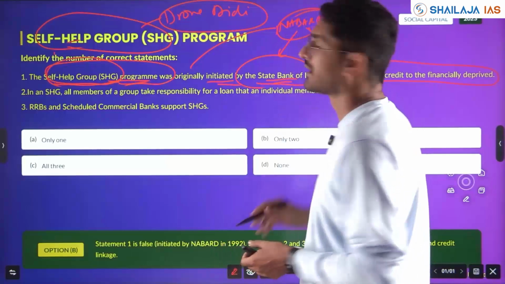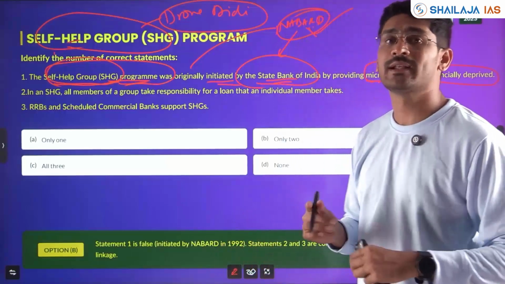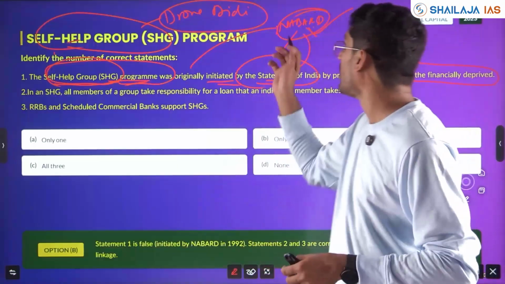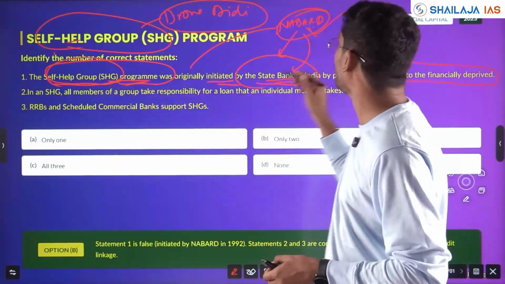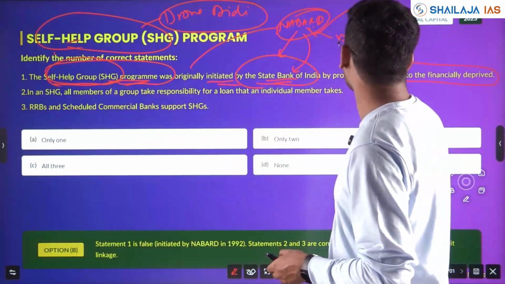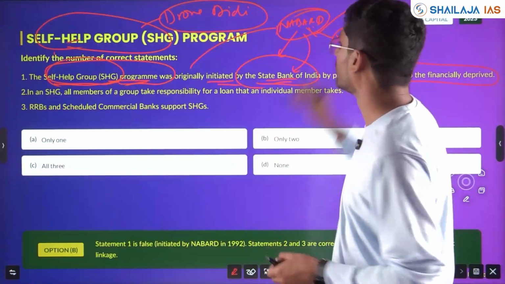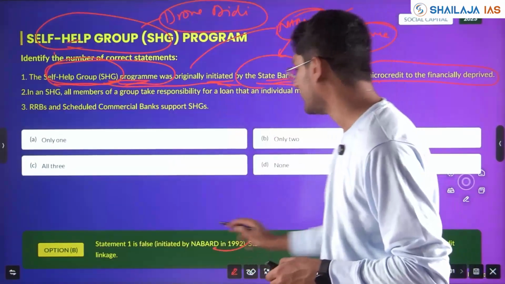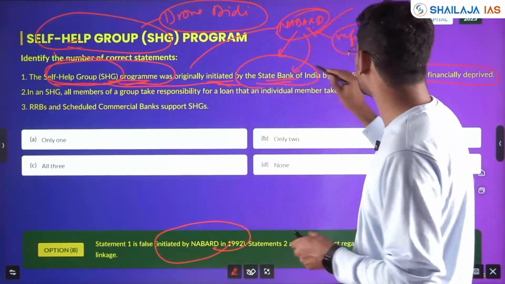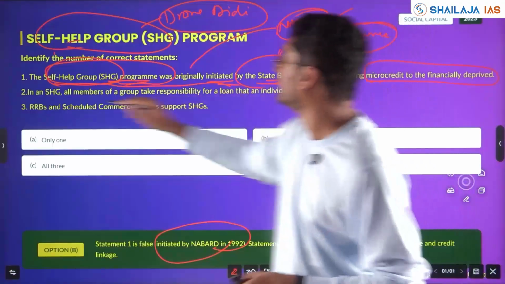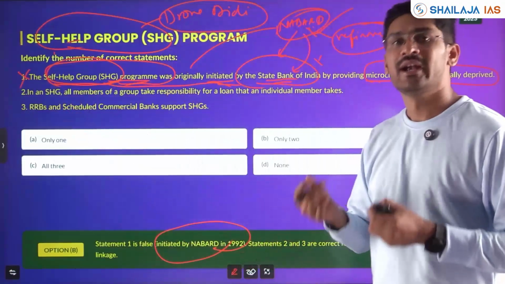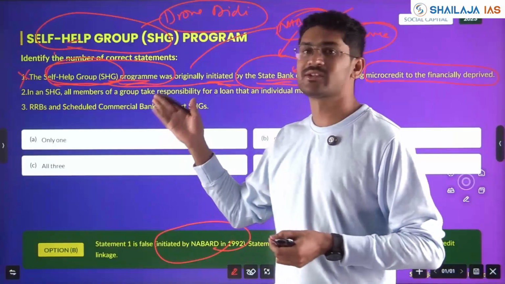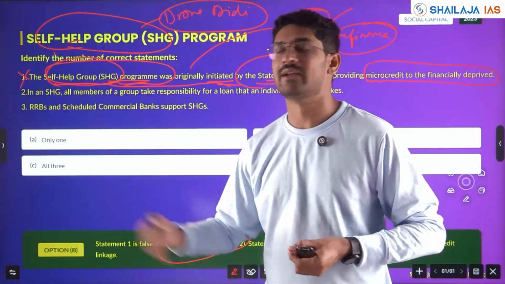National Bank for Agriculture and Rural Development. How will it give loan? It will give loan through commercial banks, rural banks. It will not directly interact with the groups, but it will make sure, as a refinance bank. The idea was NABARD's and the program was originally started by NABARD in 1992. So statement 1 is false. See, authority swap again. It refinances the banks, regional rural banks, cooperative banks, to make sure loan is given to the grassroots self-help groups.